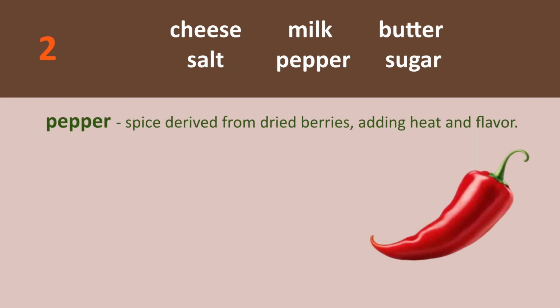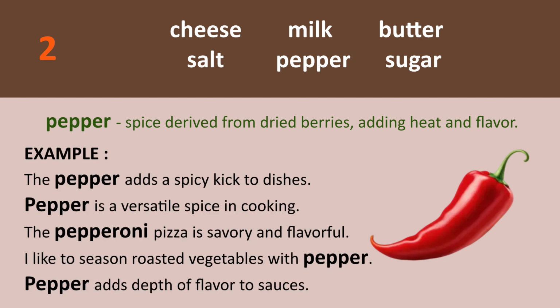Pepper. Spice derived from dried berries, adding heat and flavor. Example: The pepper adds a spicy kick to dishes. Pepper is a versatile spice in cooking.